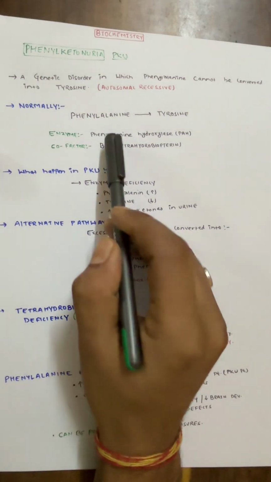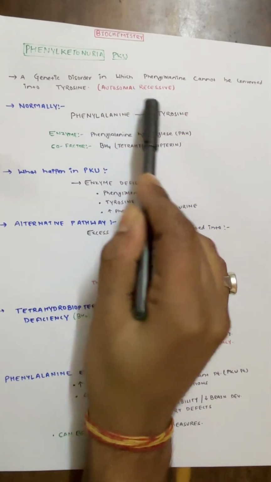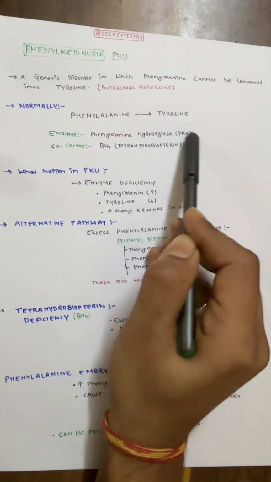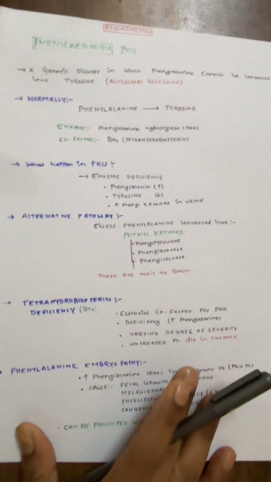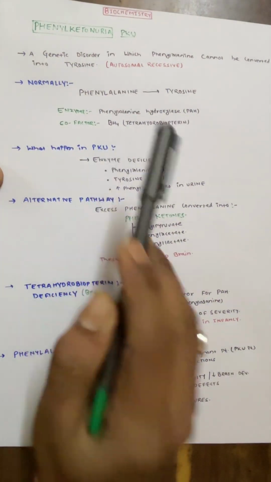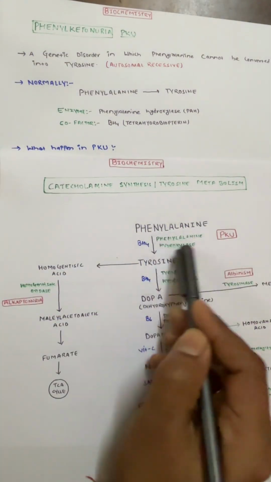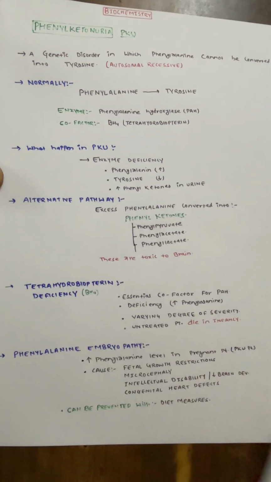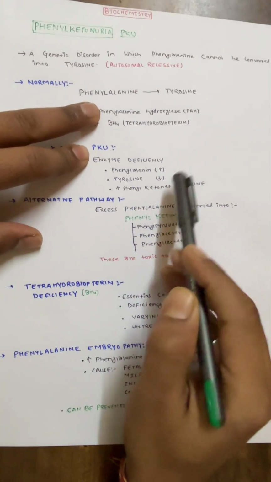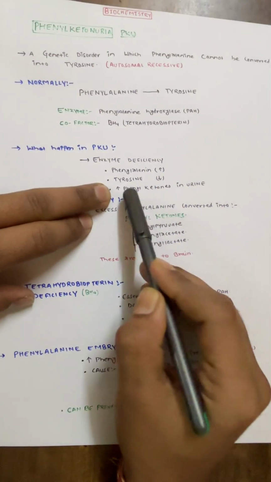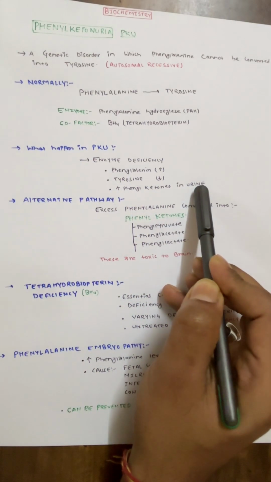Normally, the essential amino acid phenylalanine gets converted to tyrosine, and the enzyme used here is phenylalanine hydroxylase, PAH for short, and the cofactor is BH4, that is tetrahydrobiopterin. In PKU, this enzyme is deficient. When this enzyme is deficient, phenylalanine will increase in our body and tyrosine will decrease, which leads to increased phenylketones in urine.